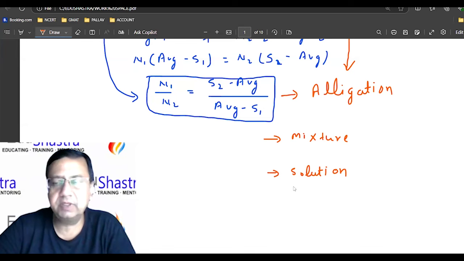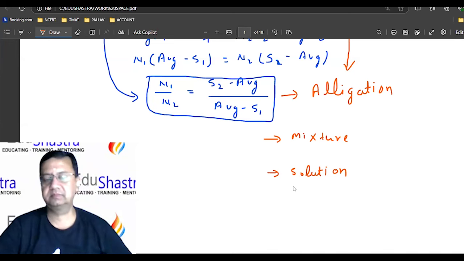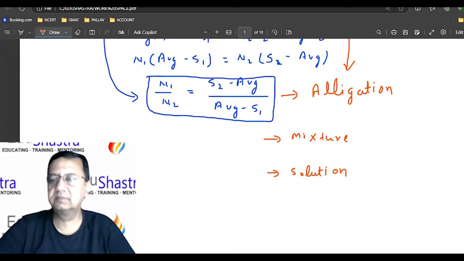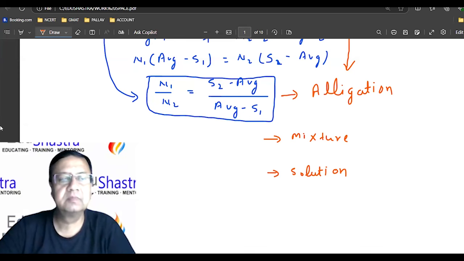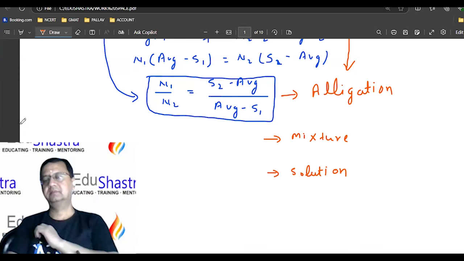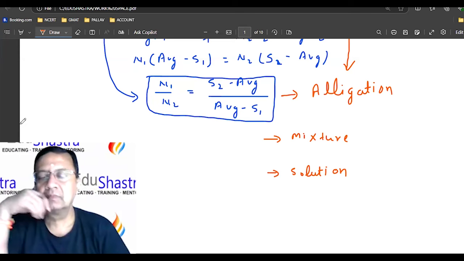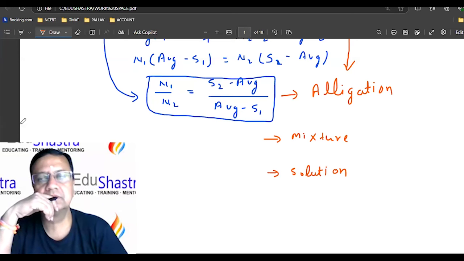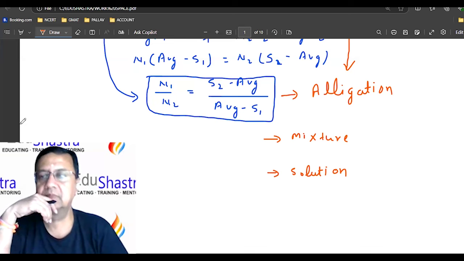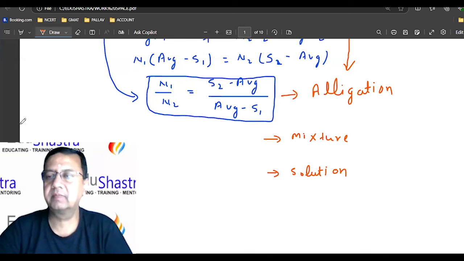Hello Krishna, can you give us some examples? Sir, in a mixture, say two fruits mixed and sold as a single basket is a mixture. A solution is like milk and water, or water and sodas. Which means in a solution you can't split back again, but in a mixture you can split back. I'm just giving my opinion, maybe I'm wrong.